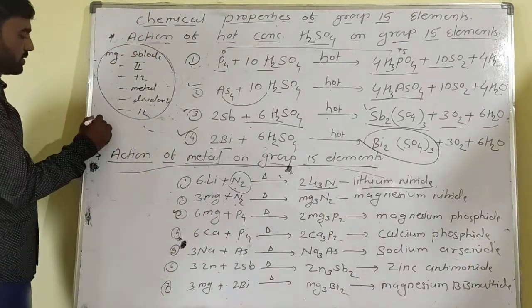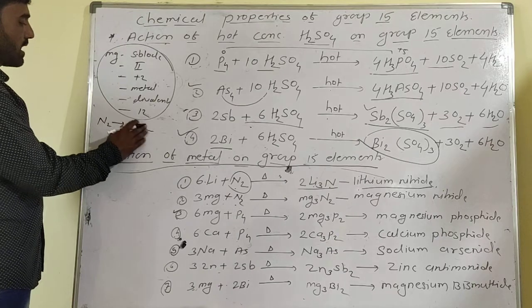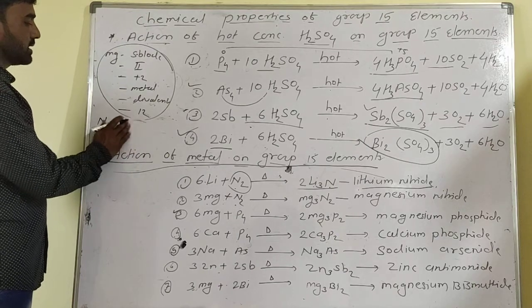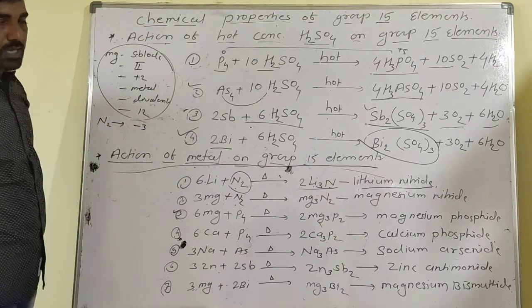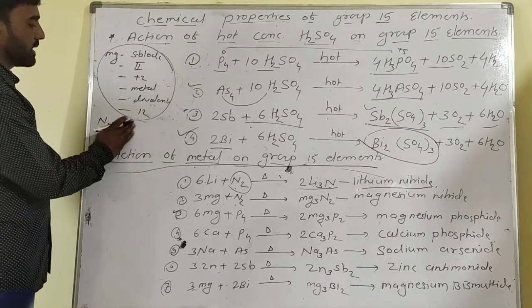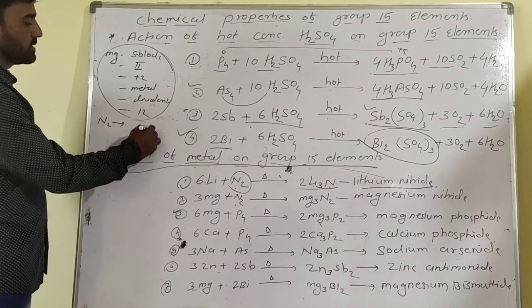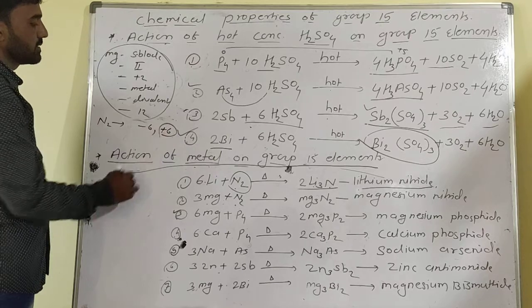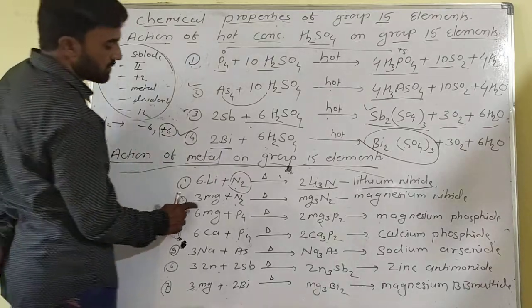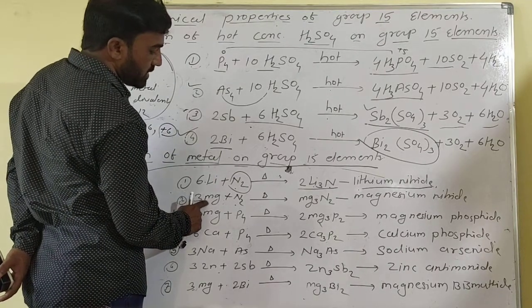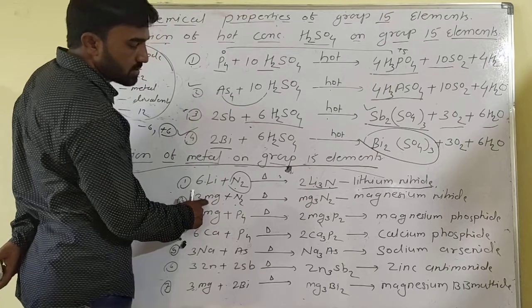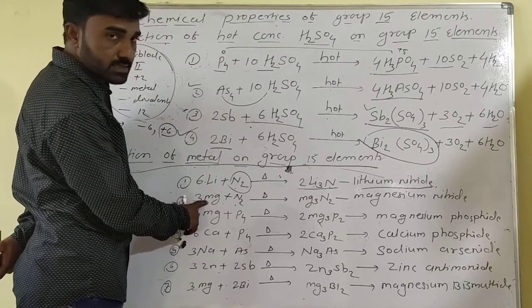N2, you know, shows +3 and -3 oxidation states at times. So 2N2 means -6, and -6 requires +6. So 3 magnesiums, meaning 3 into 2, gives +6.